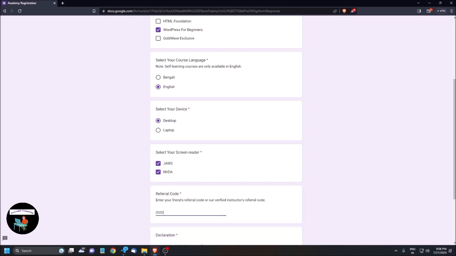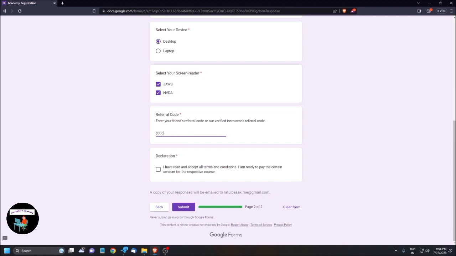Enter your duration. Heading level 3. Required. List with 1 items. Checkbox not checked. I have read and accept all terms. So you just need to check this box. Checked. Checkbox. I have read and accept the respective terms. Out of list. Button back. Button submit. A copy of your responses will be emailed to retulbasak.me@mail.com.